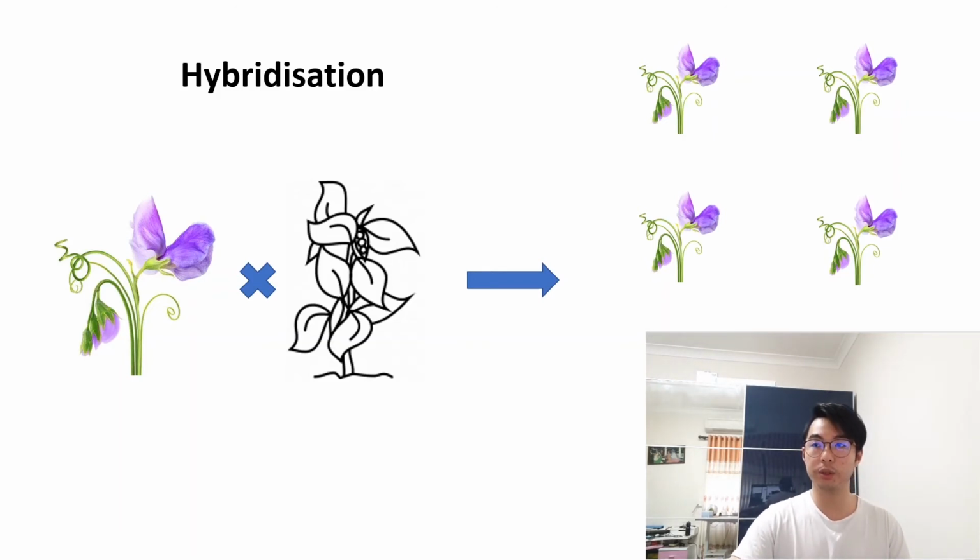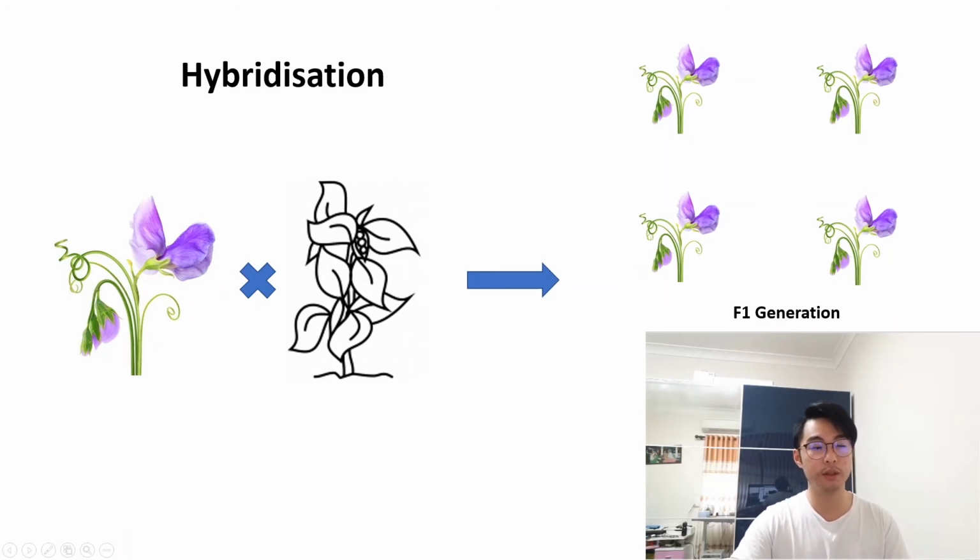And we call the two original true breeding plants the parental generation, and the offspring we call the filial generation. And filial is just Latin for son. And the offspring we call the F1 or filial 1 generation, and filial is denoted by capital F followed by the number of the generation that the offspring are. So if these offspring produce more offspring, their offspring would be called F2 generation, and so on and so forth.